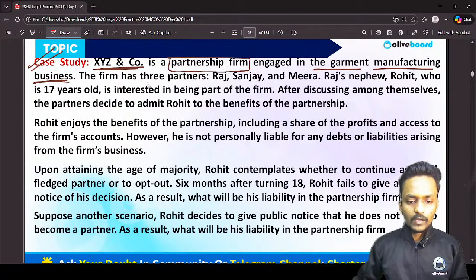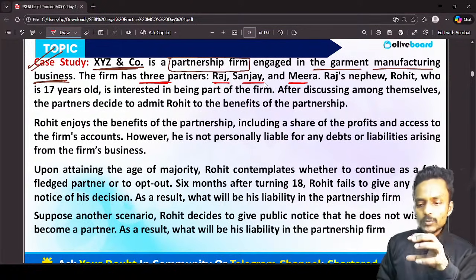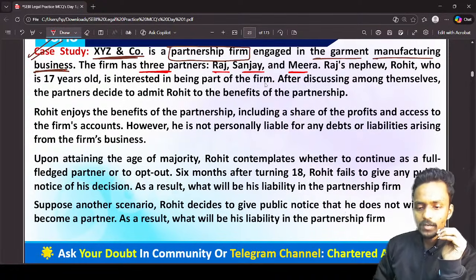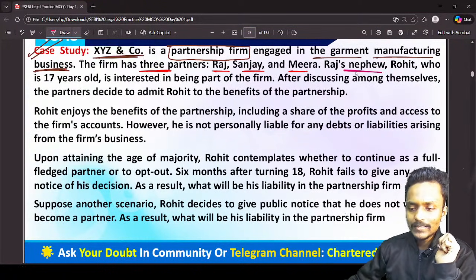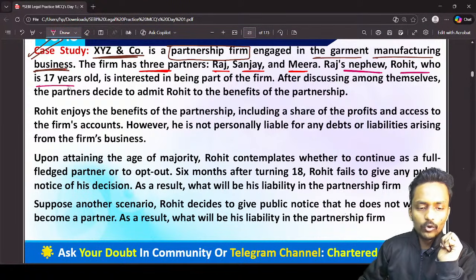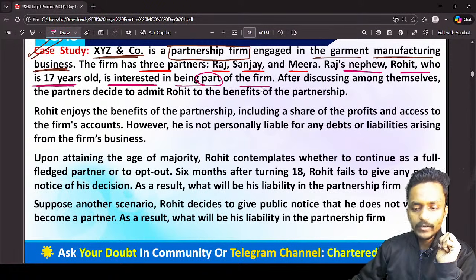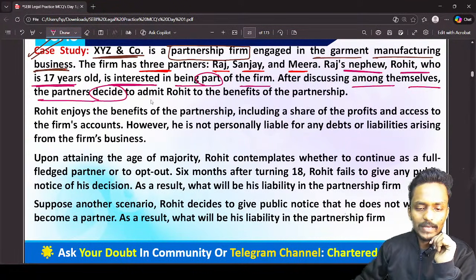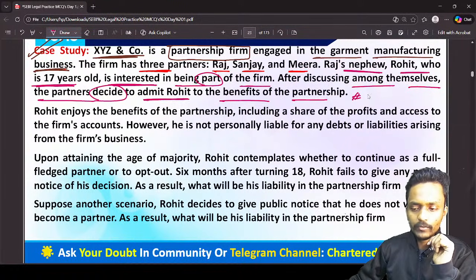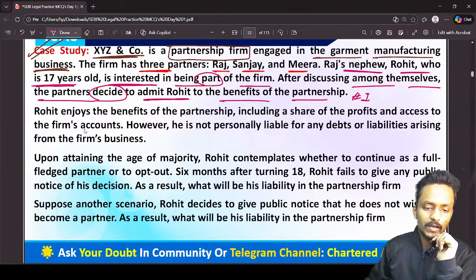Now, the firm has 3 partners: Raj, Sanjay and Meera. Raj's nephew Rohit, who is only 17 years old, is interested in becoming a part of the partnership firm. After discussing among themselves, the partners decided to admit Rohit to the benefits of the partnership firm. So this is the first situation in this case study.